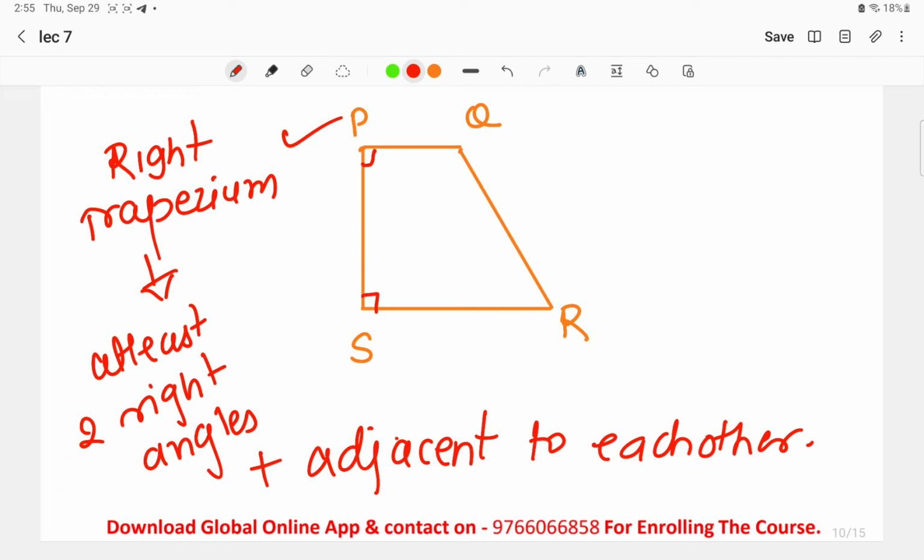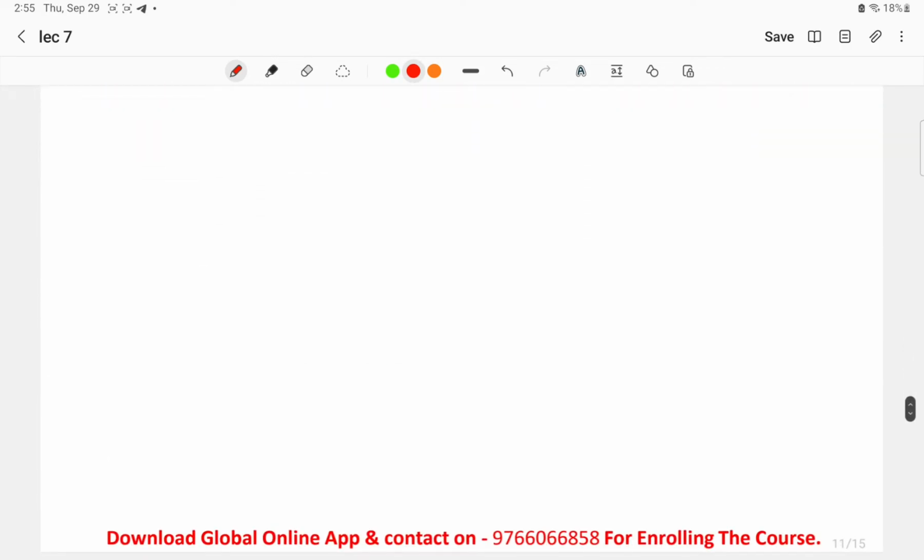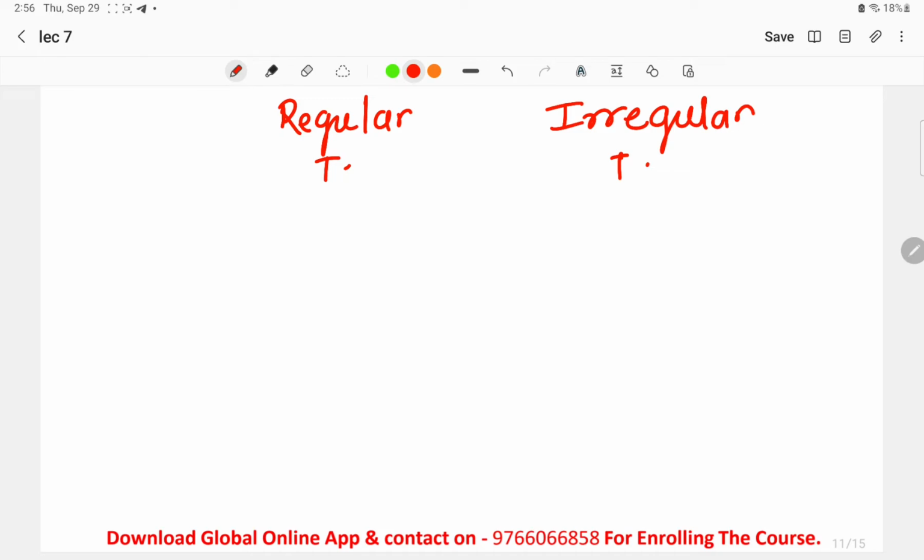Okay, now this was all about the right trapezium. Now one more category is there, that is the irregular trapezium. This is something that we have to just keep in mind. A trapezium has exactly 1 pair of parallel sides and the other 2 sides are non-parallel. A regular trapezium will have 2 non-parallel sides which are equal, and the irregular trapezium will have 2 non-parallel sides which are unequal. This is one category of how we classify the trapezium.